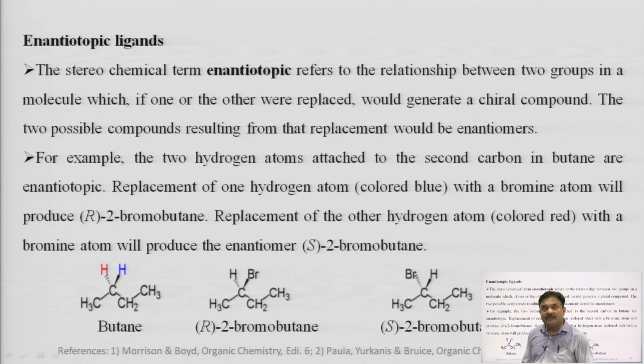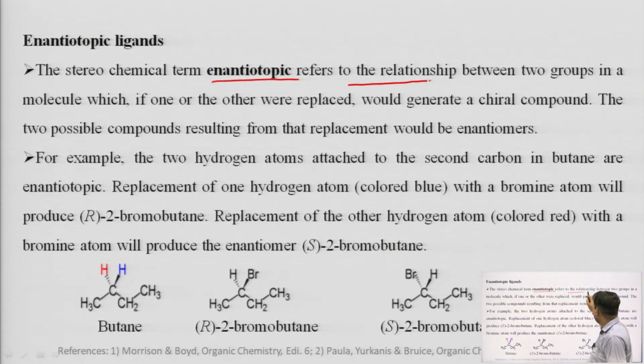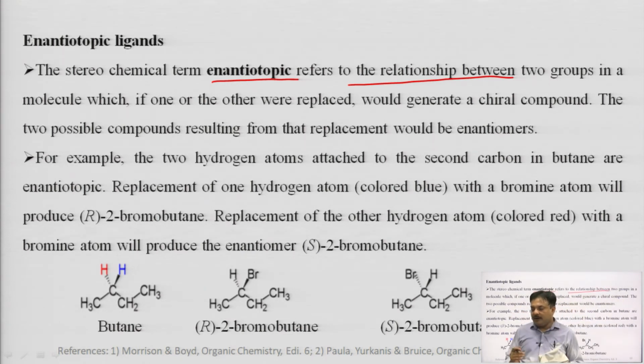Okay. Now, what are enantiotopic ligands? The stereochemical term enantiotopic refers to the relationship between two groups in a molecule which, if one or the other were replaced, would generate a chiral compound.